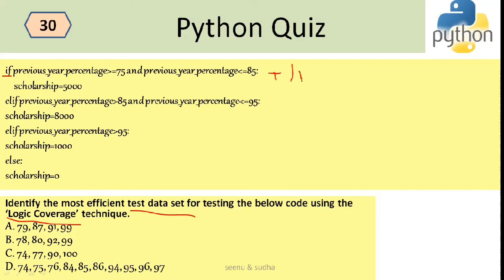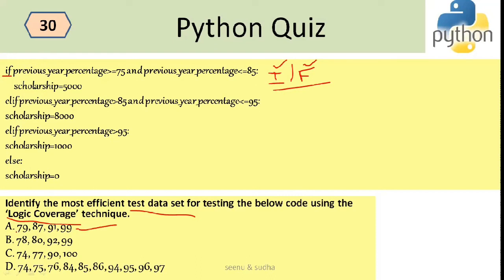So there are two outcomes of any decision that we have here. You should identify the values in such a way that you test this if so that it evaluates to true as well as to false. For both the cases, you need to test these if, elif, elif and else over here.